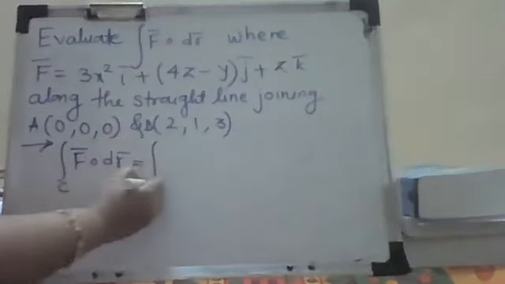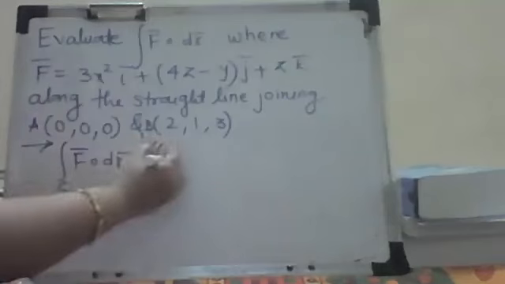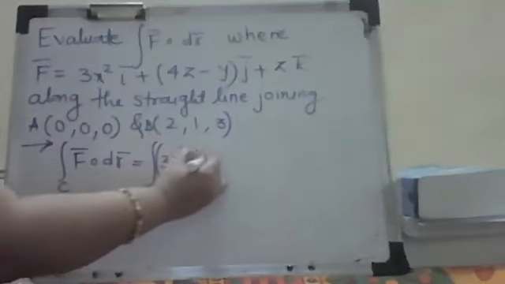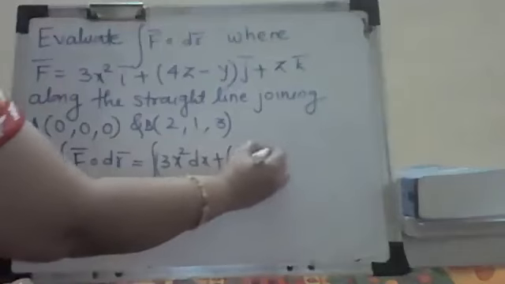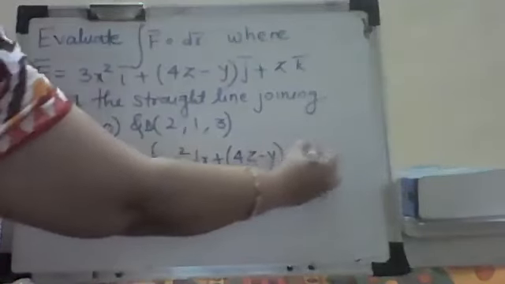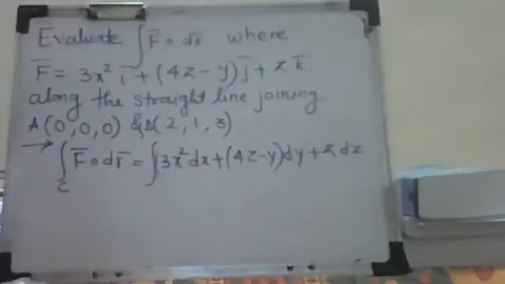Now you can see that this is, replace this dr with dx. So it is 3x square dx plus (4z minus y) times dy plus z times dz. Okay, z times dz.